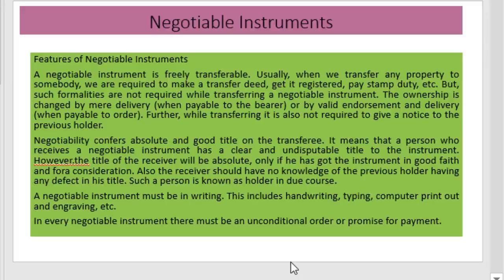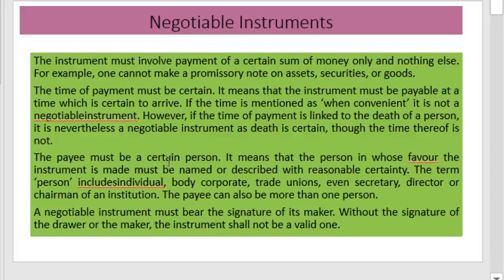Then the third feature is that a negotiable instrument must be in writing. The writing includes handwriting, typing, computer printouts, engraving, etc. That is, it must be in a written format. Then the next feature is that in every negotiable instrument there must be an unconditional order or promise to pay. Another feature is that the instrument must involve payment of a certain sum of money only.